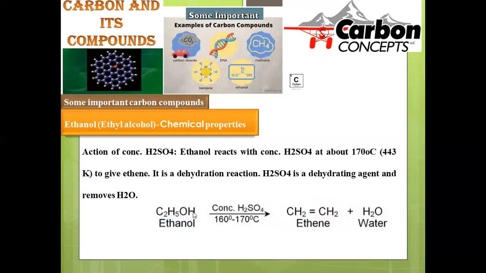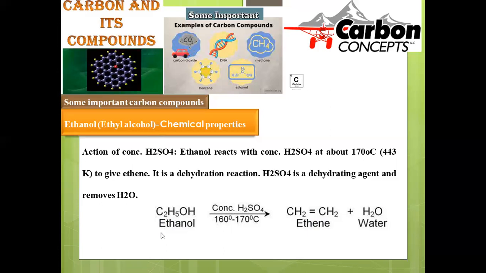And another common reaction is with concentrated sulfuric acid. We are already aware that concentrated sulfuric acid is a dehydrating agent, used to absorb, used to remove the water. Whenever concentrated sulfuric acid is put in your hand, it absorbs all the moisture present, and that makes a hole in your palm. To that extent it is a powerful acid. It's the king of acids in